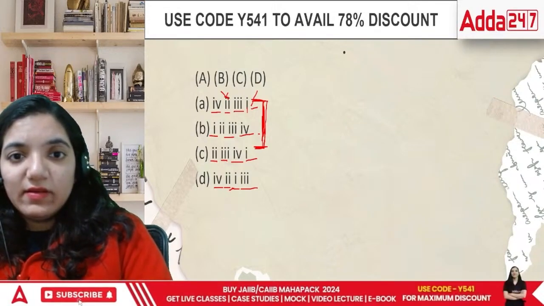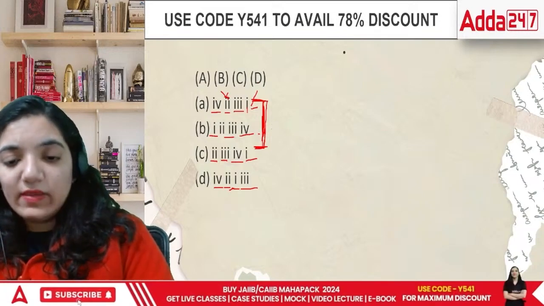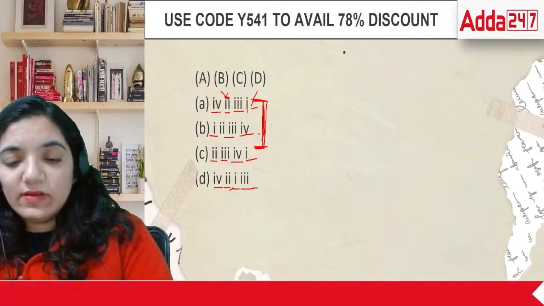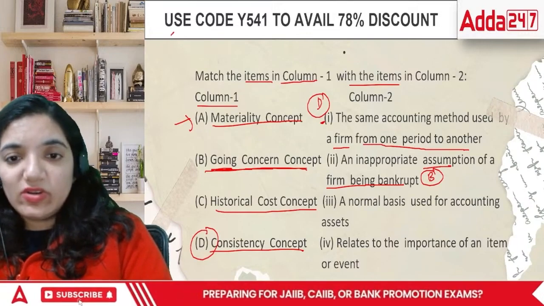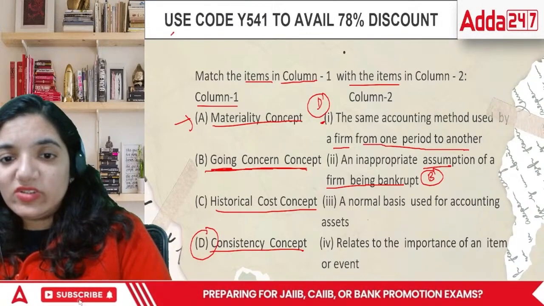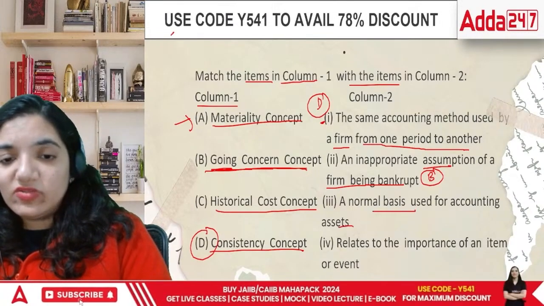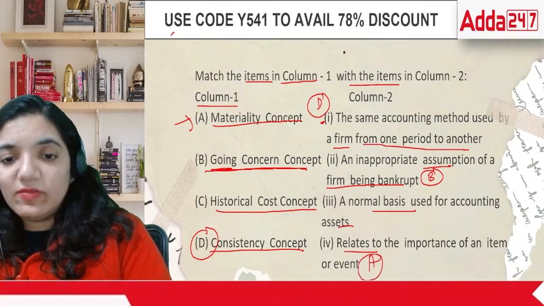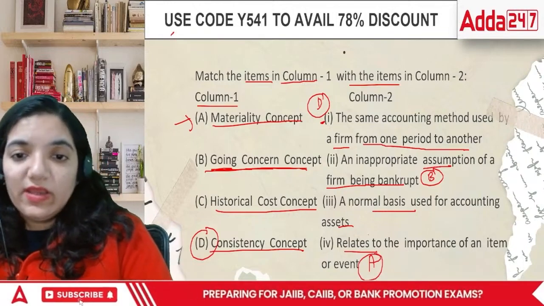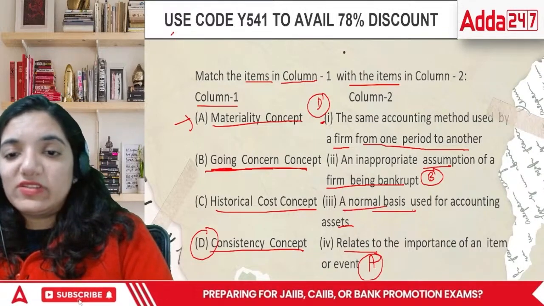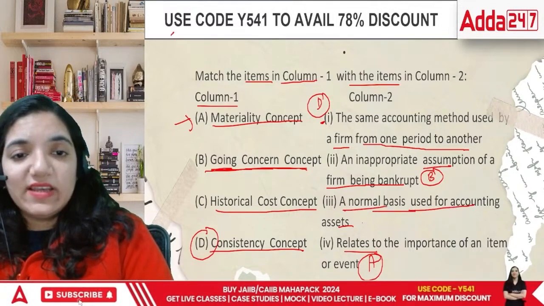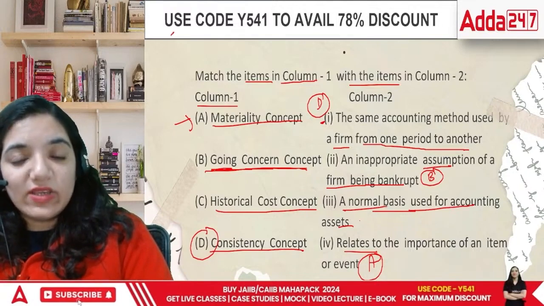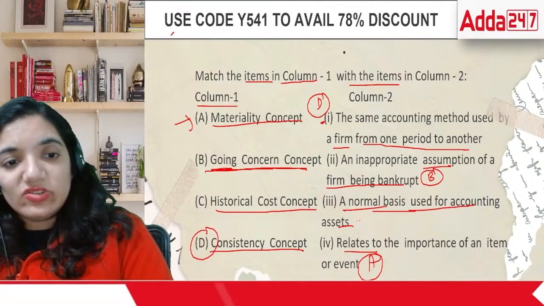And next comes the historical cost concept. A normal basis used for assets or relates to the importance. This is materiality. A is 4. Materiality means which is more important. And a normal basis used for accounting assets, normal basis is your going concern. Historical concept.